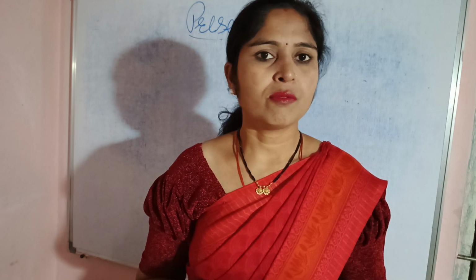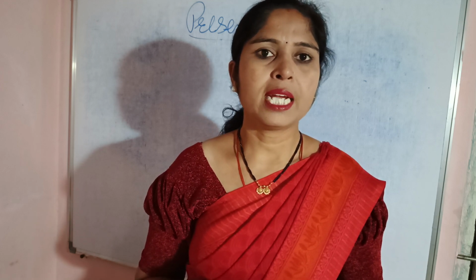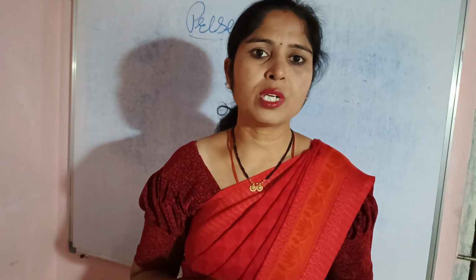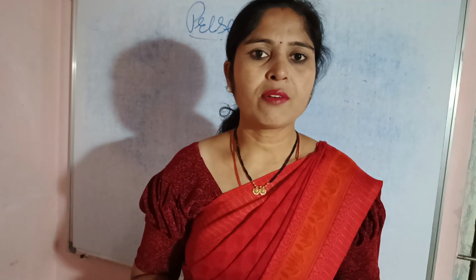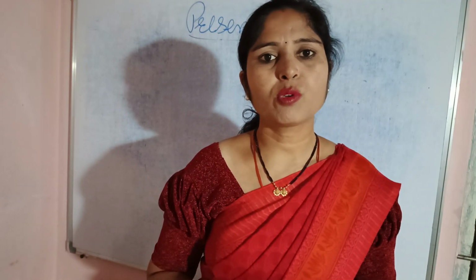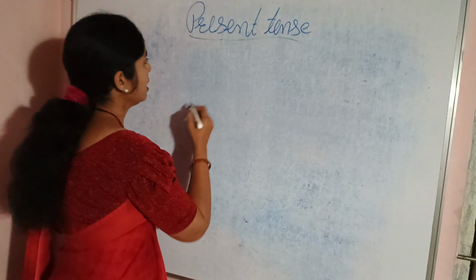In present perfect tense, the formula is subject plus helping verb have or has, then V3 of the main verb. Present perfect continuous tense formula is subject plus have or has, plus the extra word been, and after that V-ing, meaning we apply the ing form to the main verb.